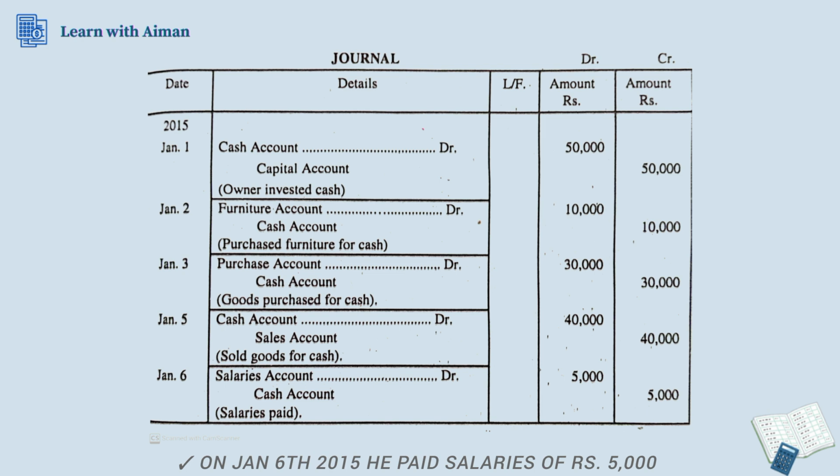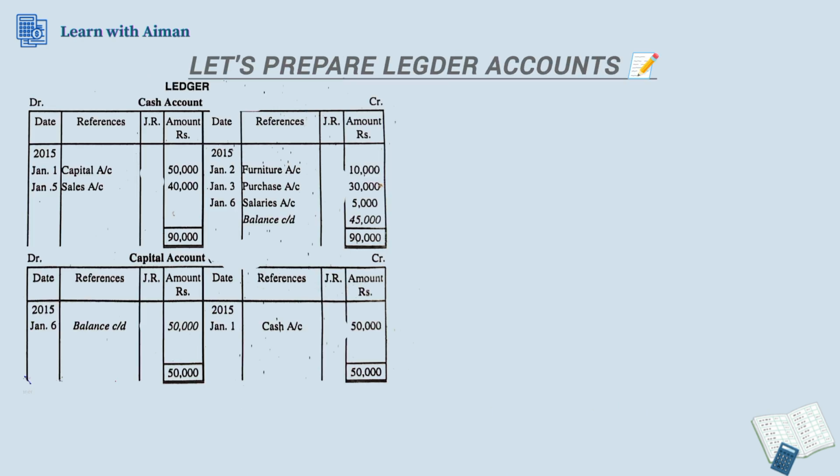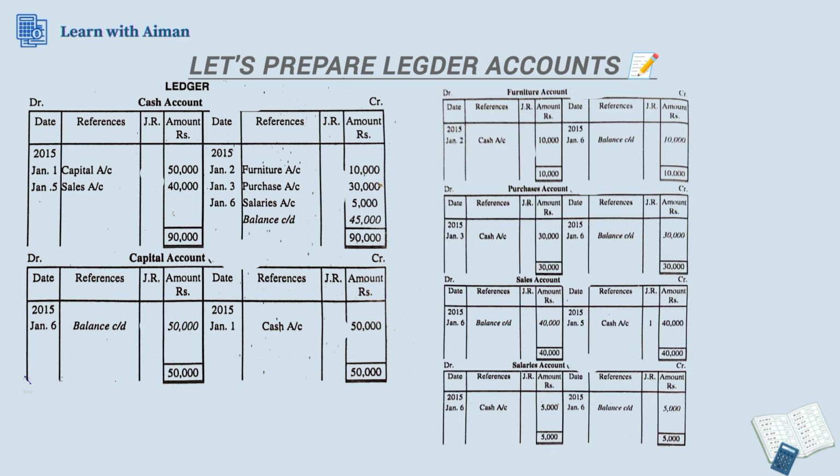Okay, let's come to our main point. Now we have to prepare ledgers. We have to prepare cash account ledger, capital account ledger, furniture account ledger, purchase account ledger, sales account ledger, and salaries account ledger. These are the following ledger accounts we have to prepare according to our journal.